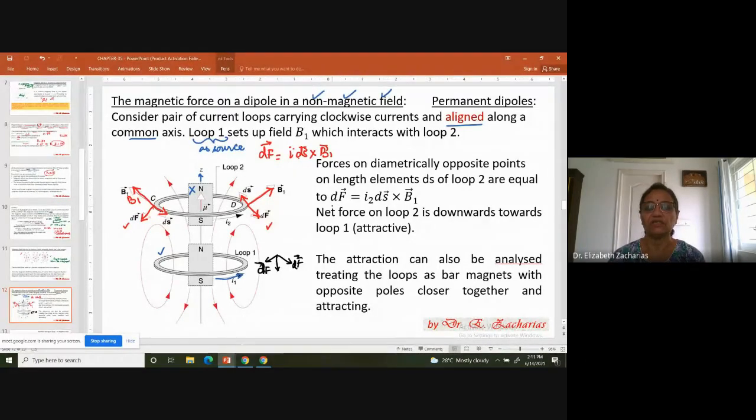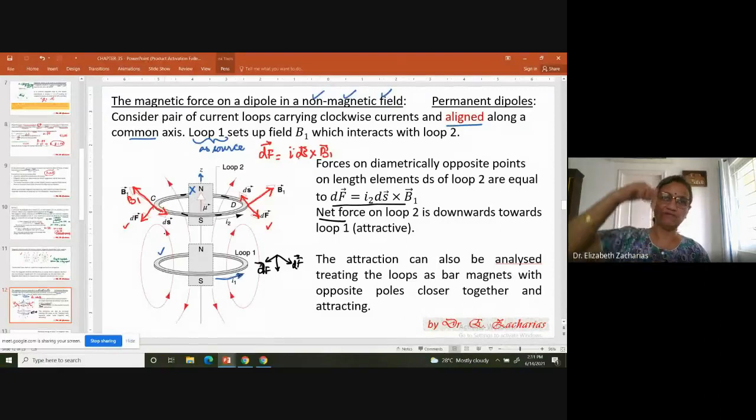You find that the force on these two elements will be I2 ds cross B. Why do I say I2? Because I2 is the current of the second loop, and the net force is downward. Like this, if you take every element, I take an element here, a diametrically opposite element here. I take an element here, a diametrically opposite element here. If I do this for the entire loop 2, I find that there is going to be a net force looking down. Or in other words, loop 2 is getting attracted to loop 1.